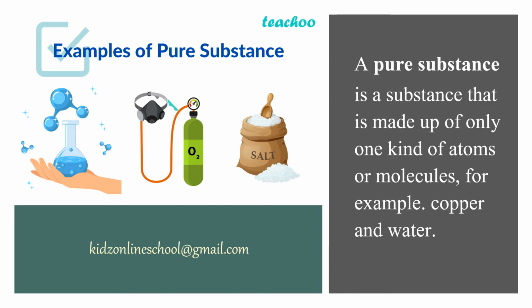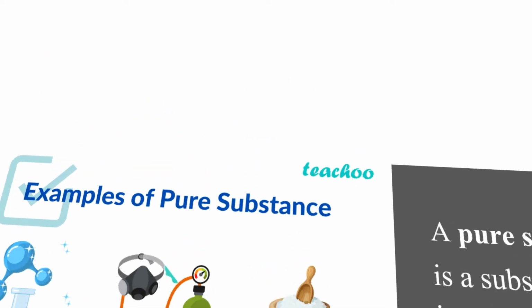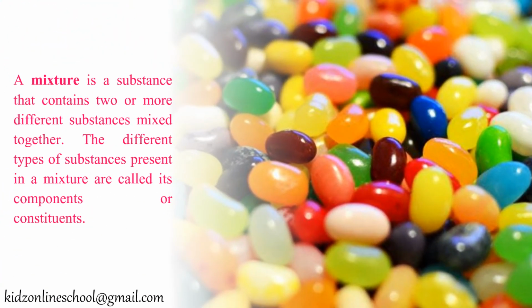A pure substance is a substance that is made up of only one kind of atoms or molecules, for example, copper and water. A mixture is a substance that contains two or more different substances mixed together. The different types of substances present in a mixture are called its components or constituents.